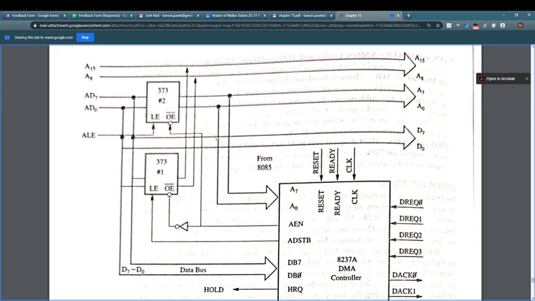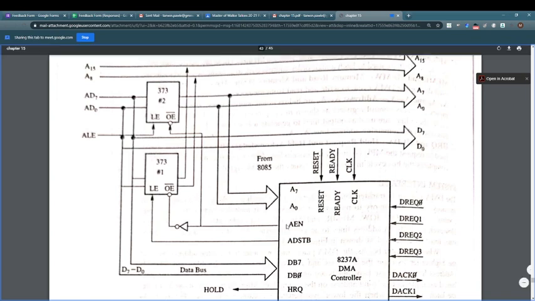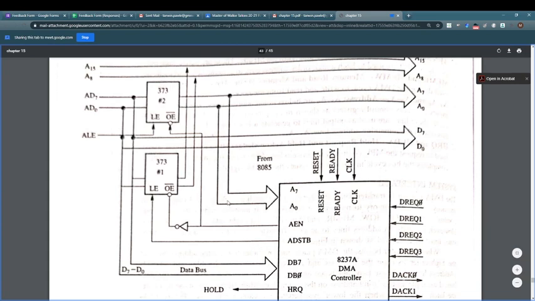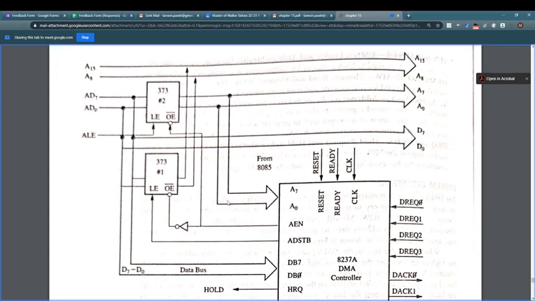When the transfer begins, the DMA places the lower byte on the address bus and the higher byte on the data bus and asserts the AEN signal. The lower byte is put on the address bus and the higher byte of the address, that is A8 to A15, is put by D0 to D7 over the data bus.